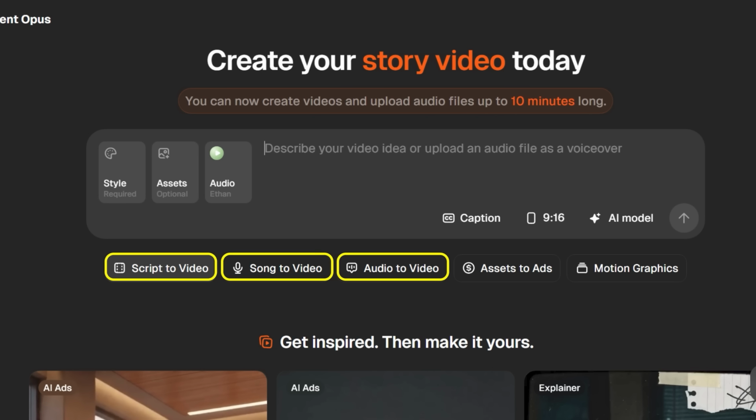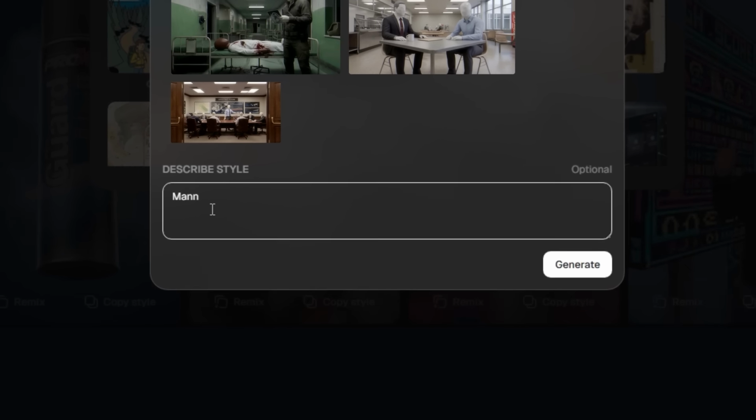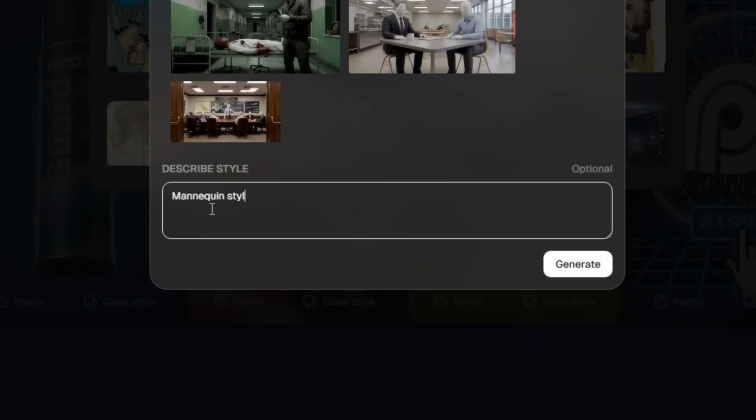So I'm going to click on Add Style, and then you need to feed it reference images of the exact look that you want. So I went and grabbed a few frames from some of those 3D documentary channels that I showed you earlier, where it shows this clean white mannequin figure inside realistic environments, and I just dropped them right in here. Think of this step like showing Agent Opus a mood board instead of trying to describe it with words. Next, in the description box, I just write mannequin style and click generate.